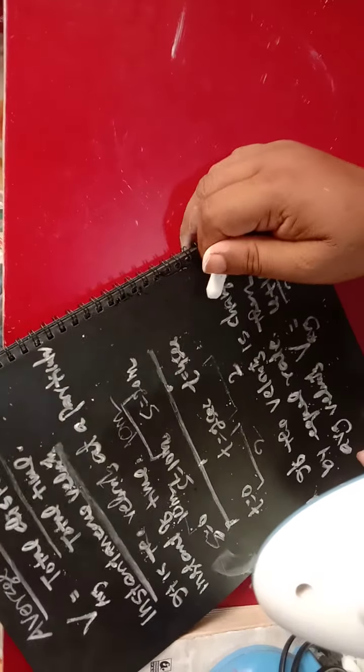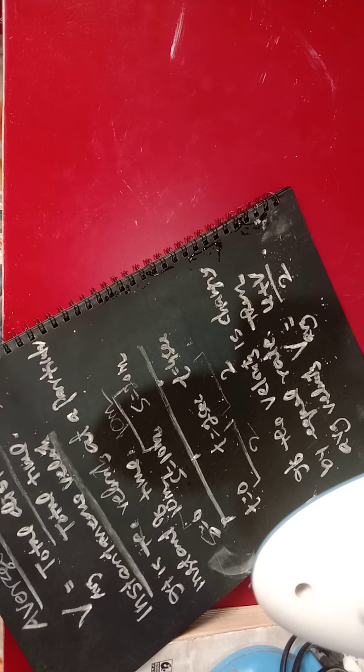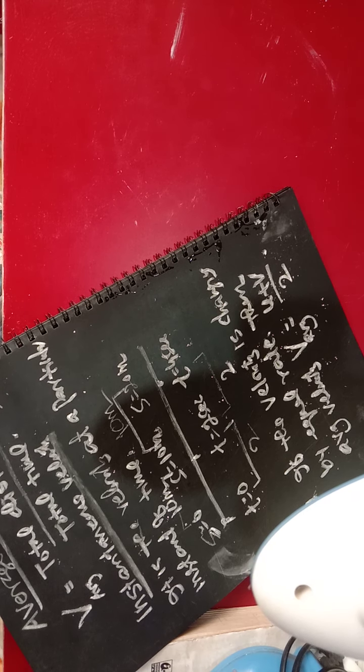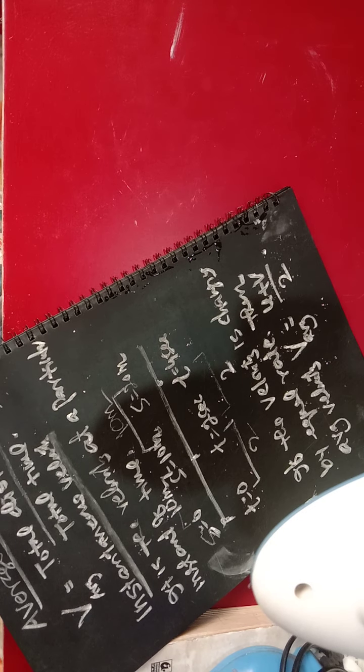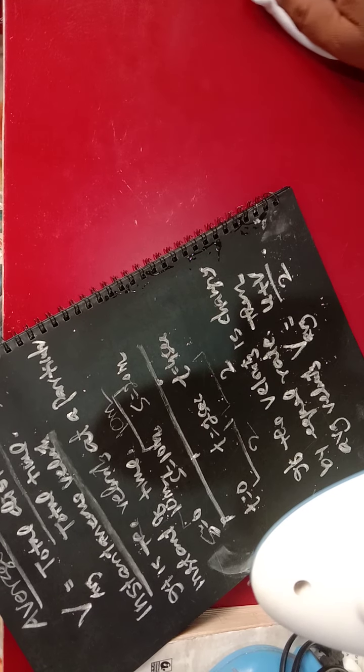We have to calculate the average, but you have to look here that the velocity is changing by an equal rate. Clear?